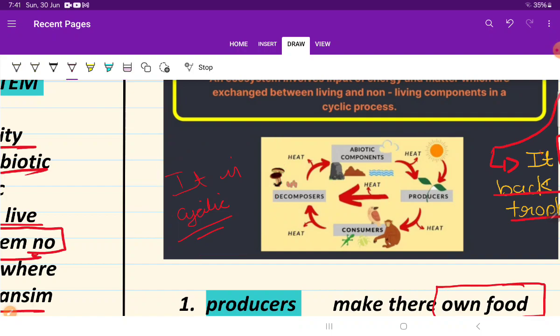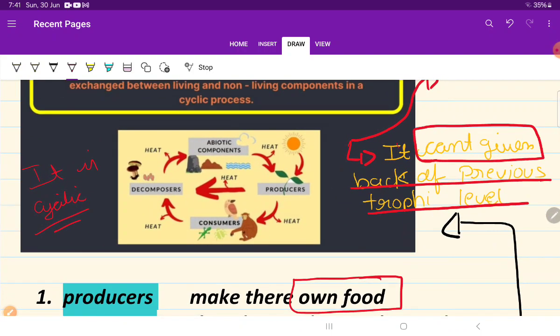I have told that. For example, if the plant has taken energy from the environment, that means it takes the CO2, water, and sunlight, it cannot give it back to the environment. Or for example, a monkey has eaten the plant. The monkey cannot give back the eaten plant to the environment.